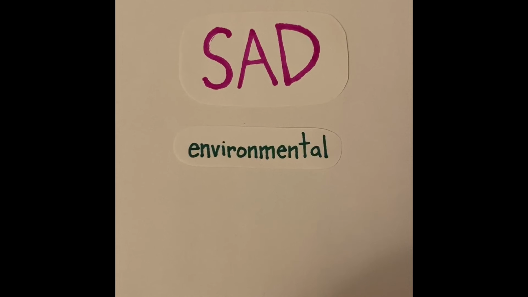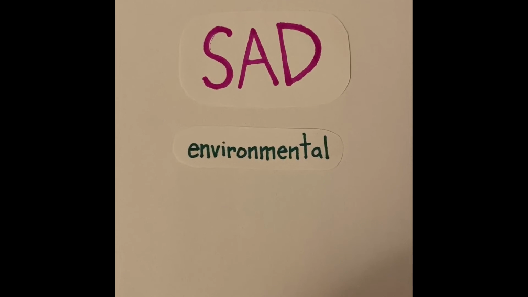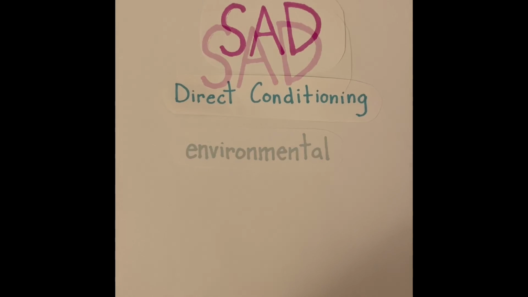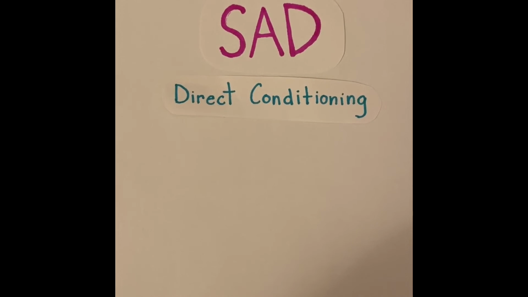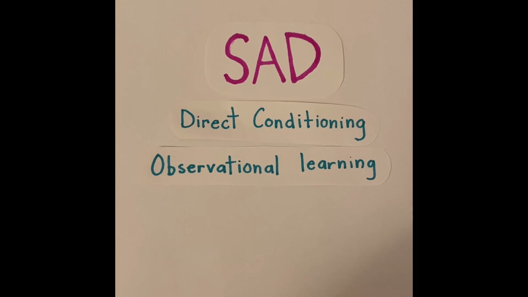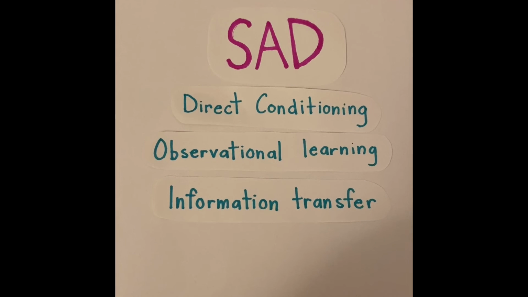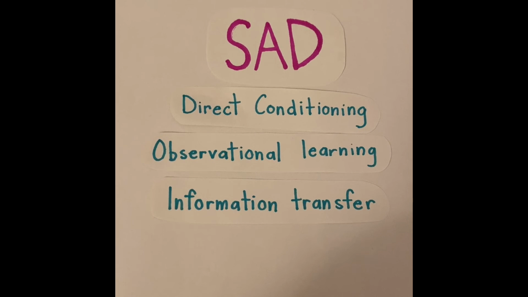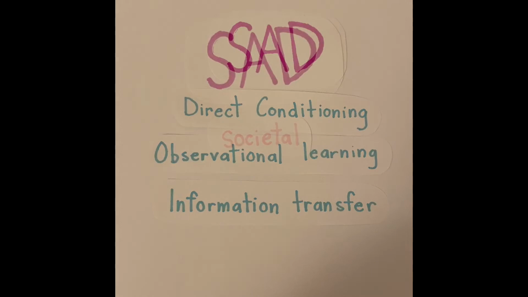Secondly, environmental factors. Experiences we are exposed to in our environment influence the onset of SAD. 3 areas of environmental influence include direct conditioning, meaning going through early traumatic events such as bullying, observational learning, meaning witnessing someone else going through trauma, and information transfer, which means parents transmit verbal or non-verbal information to children about dangers because the parent is experiencing SAD.